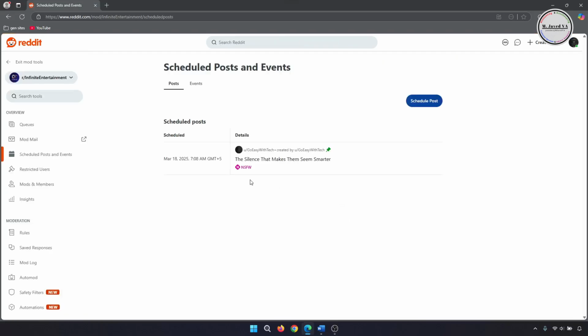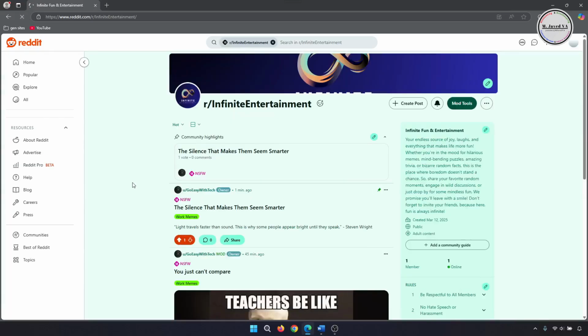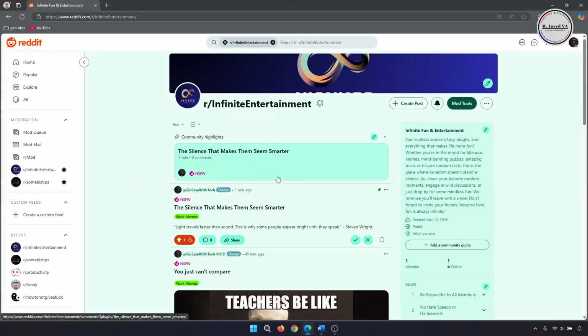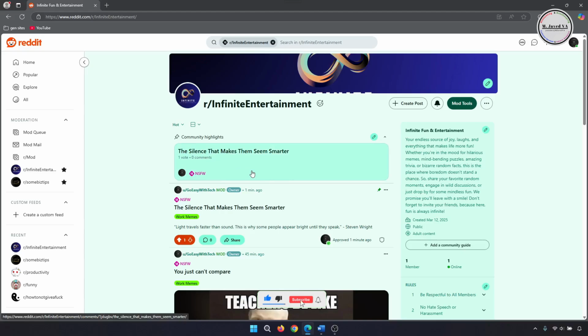And here you can see that your scheduled post is showing a pin icon, which means whenever this post will be published, it will be pinned at the top of the page of your subreddit. And this is how it will be shown when it will be published. Well, if you want to highlight it with a different color, you sure can.